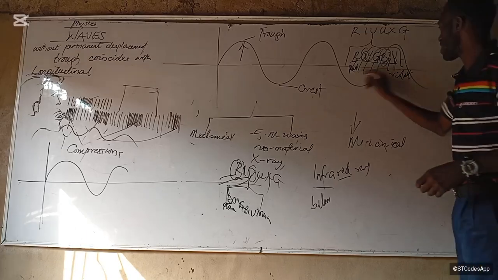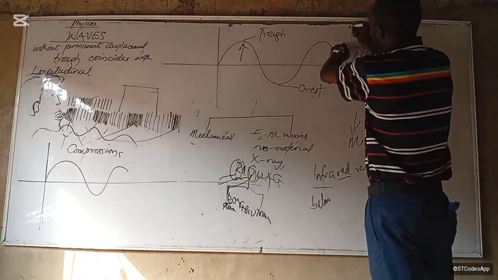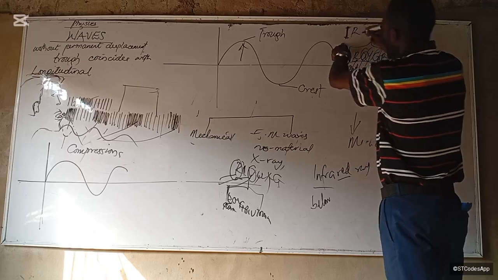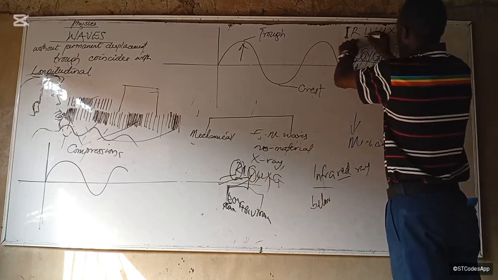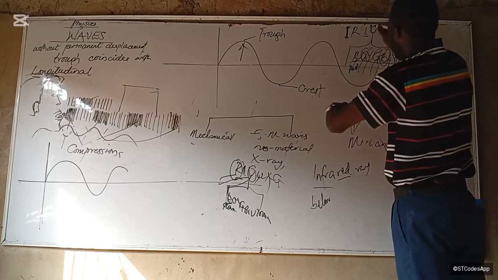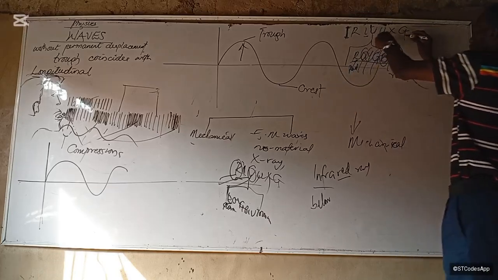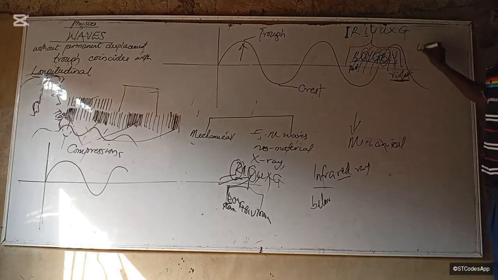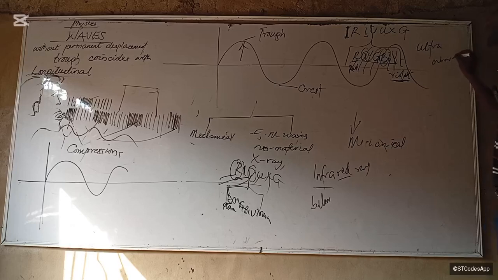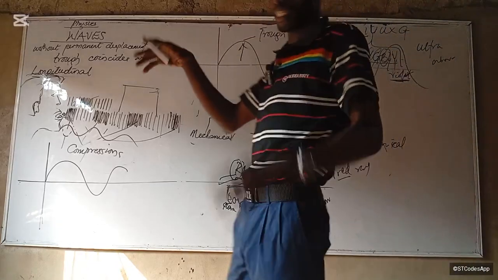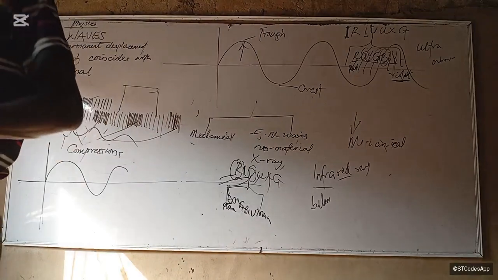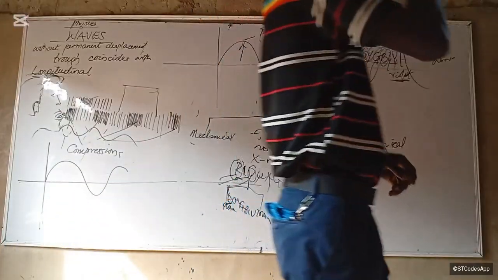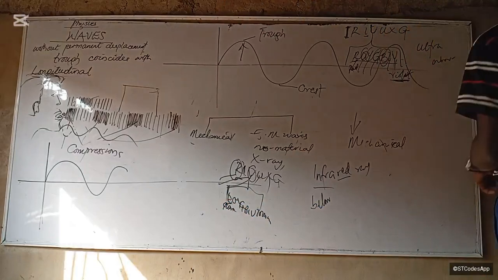So I wanted to mention something now, red and violet. The portion of the wave spectrum that is lower than red is called the infrared. Is that okay? So this is called the infrared because the first one here you see is the red. Then the one that is higher than the last one here is what? Violet. So ultra means what? Higher or above. So ultraviolet ray. Does that make sense to you? That's how it is named. When you hear UV ray, that is ultraviolet. That's above violet. Violet is a color, you know, right? So above that color range, or frequency rather, is the ultraviolet.